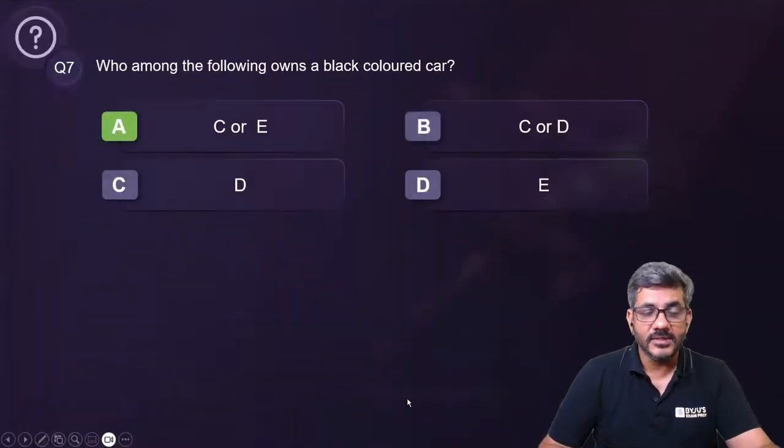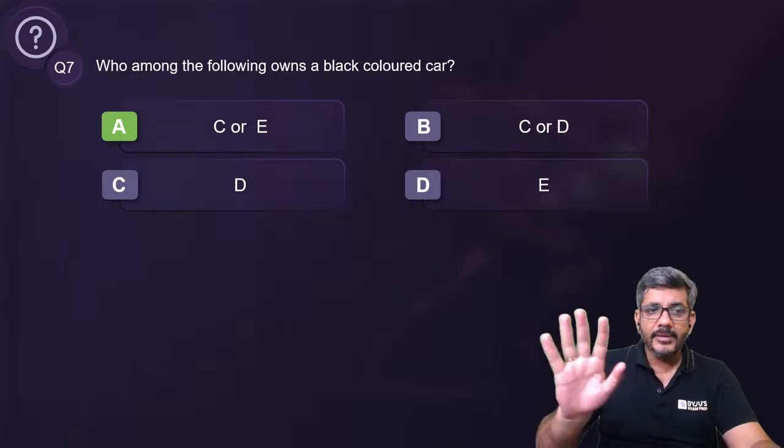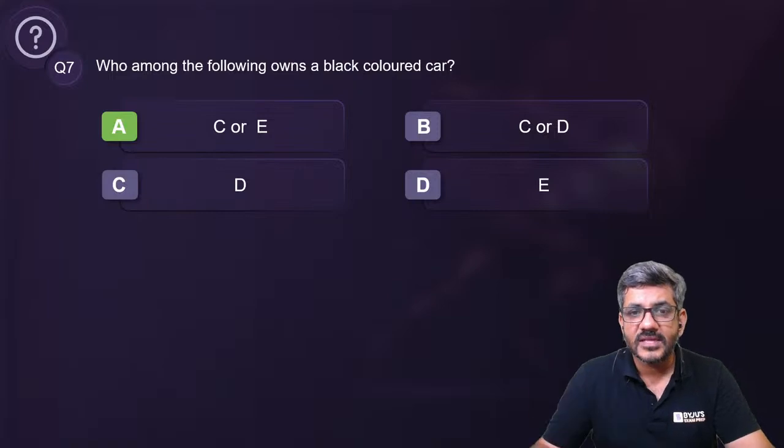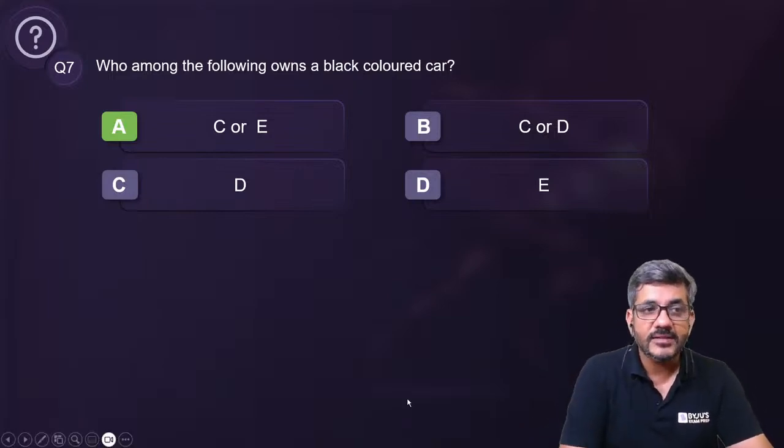That was question number 7. I am assuming that everyone has understood this question. There is no doubt about it. Please do let me know if there is any doubt anywhere. So answer for this question is option A, that is C or E.